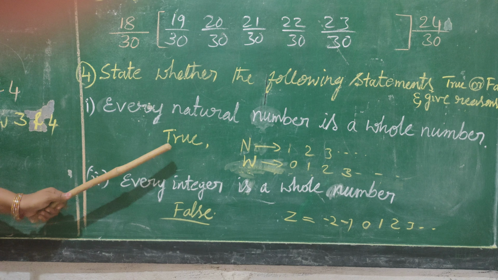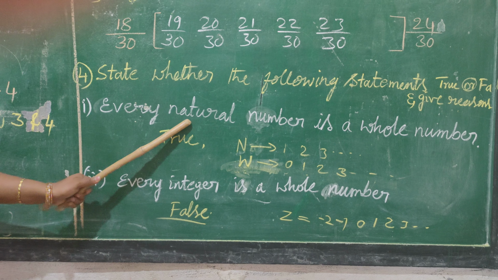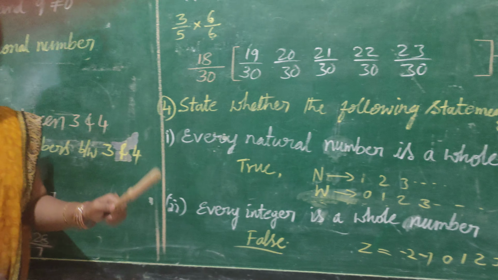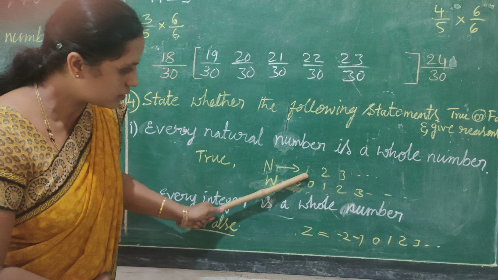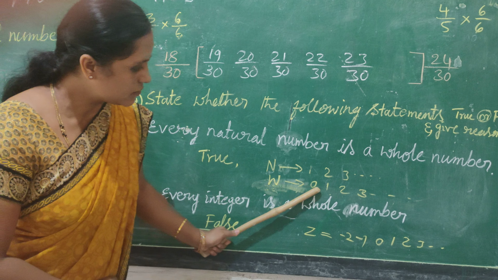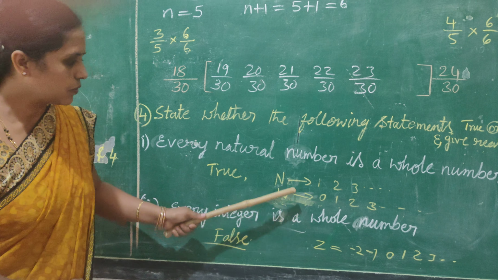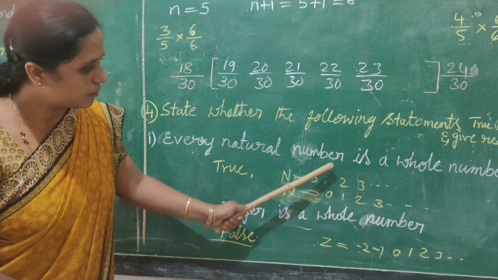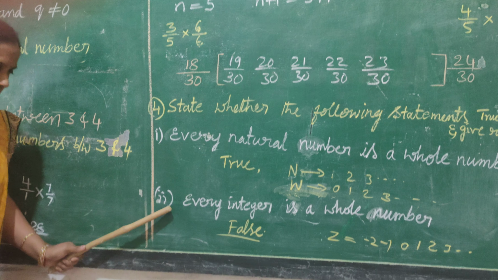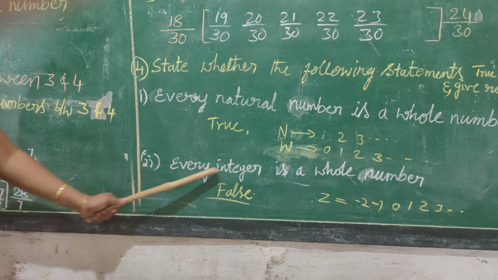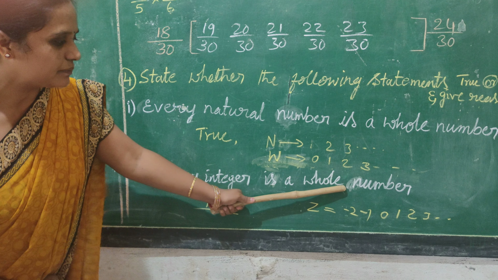You can think about it. Yes, because all natural numbers are whole numbers. It is true. You can observe this one. Natural numbers start from 1, 2, 3. Whole numbers start from 0, 1, 2, 3. So, every natural number is a whole number. That's why it is true. Coming to the second statement. Every integer is a whole number.